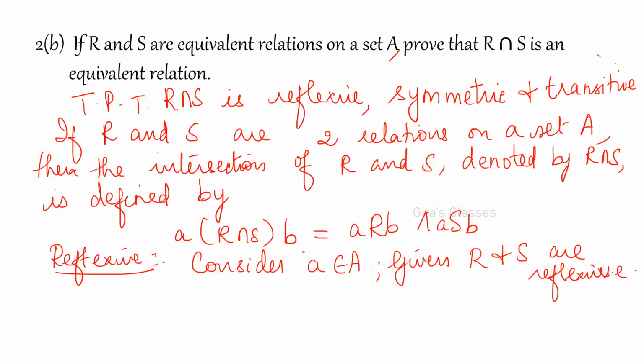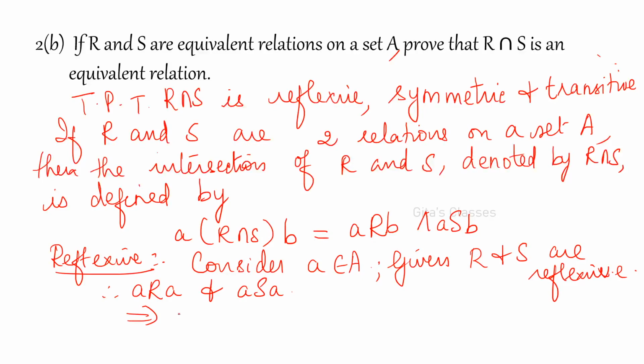So that means a is related to a by the relation R, and a is related to a by the relation S also, because R and S are reflexive. If both are true, what can you say?